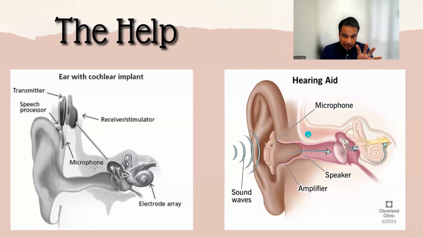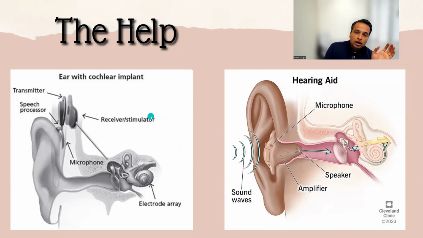As a result, when you get to a certain age when your cochleas are not able to vibrate that easily, you have this hearing aid, not implant, hearing aid, where your sound wave goes in. Now this is the region where it used to amplify normally, but now your aid amplifies it for you and then transfers it to your eardrum, and then it goes back to your cochlea and gets you the signal. So your amplifying is done artificially by these hearing aids. These are normal hearing aids where people use them when they are not able to hear normally. Nothing is wrong in your system, it's just due to aging or some kind of issue.